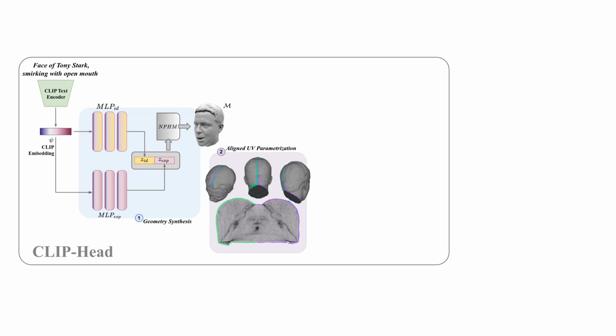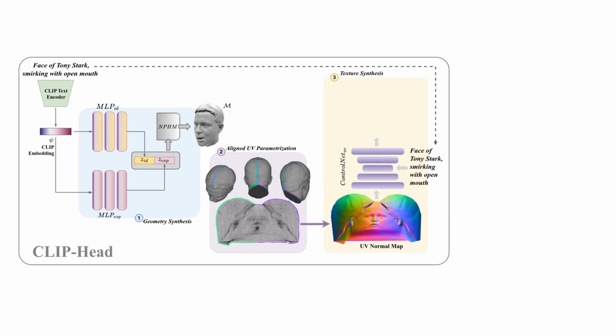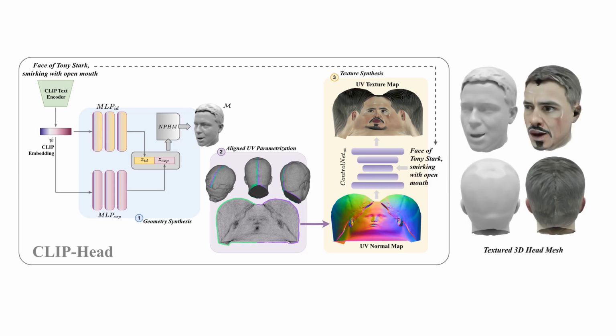To achieve this, we first project the camera space normals of the mesh into the UV map. The normal UV map is then used to control the texture generation process, guided by the same text prompt used during the first stage, using a ControlNet architecture, termed as ControlNet UV, which is trained to translate normal UV maps to high-quality texture maps, governed by the text prompt. The generated texture map can be optionally super-resolved to enhance the details and warped over the previously generated mesh.